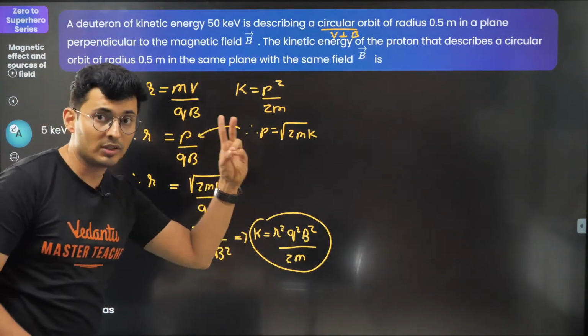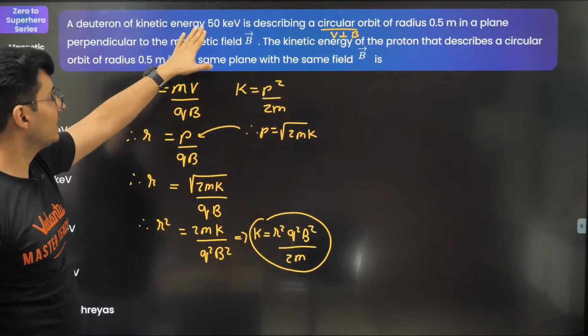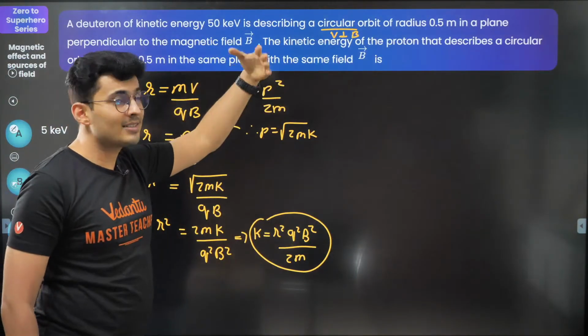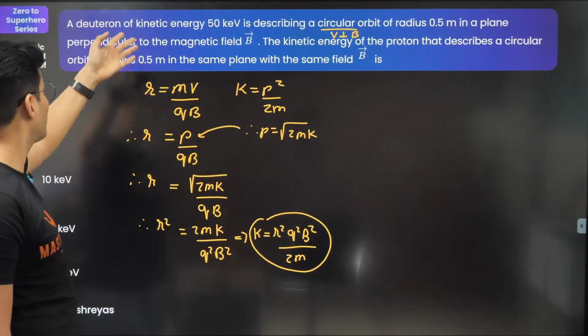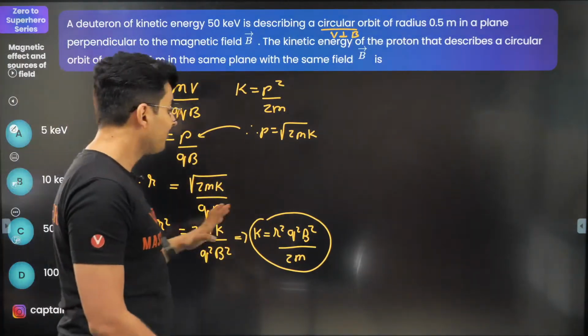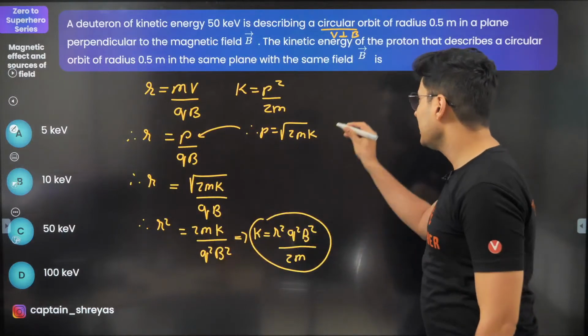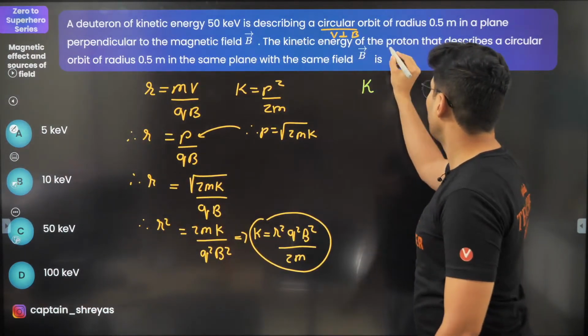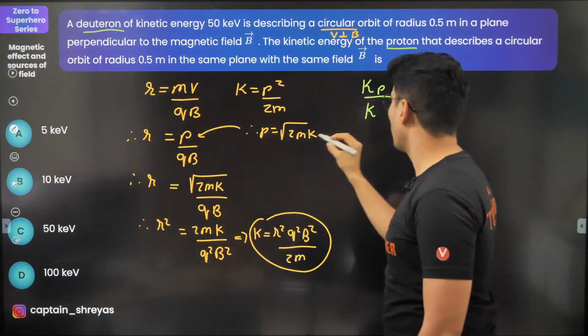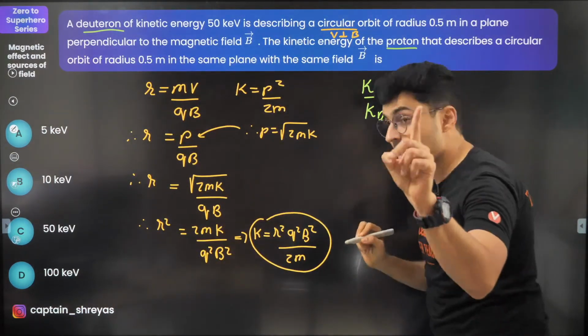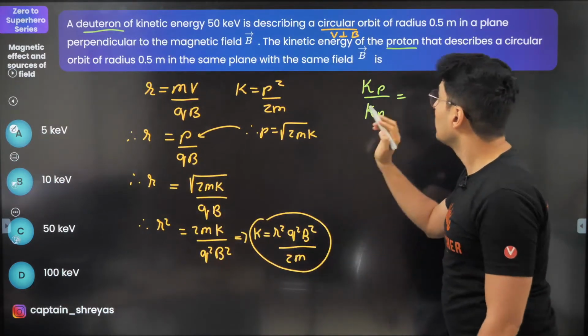Now there are two situations. First situation, this is the kinetic energy. Second situation, it's a different kinetic energy. The charges also are different because one's a proton, one's a deuteron. So let's divide. Kinetic energy of a proton divided by kinetic energy of the deuteron will be, think carefully, radius ratio.